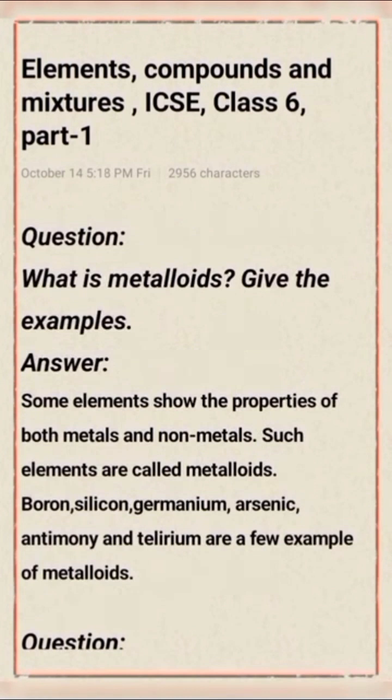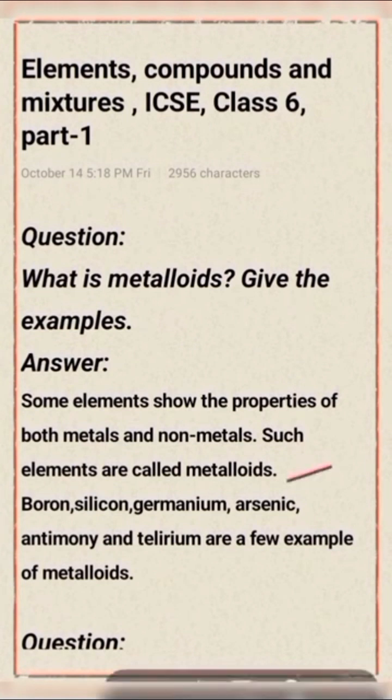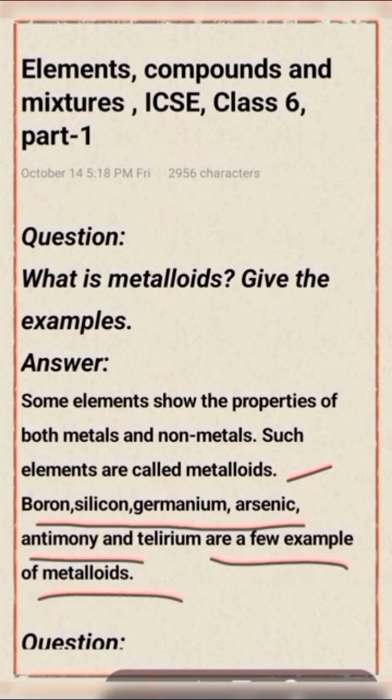Next question, what are metalloids? Give an example. Some elements show the properties of both metals and non-metals. Such elements are called metalloids. Examples: boron, silicon, germanium, arsenic, antimony, tellurium are a few examples of metalloids.